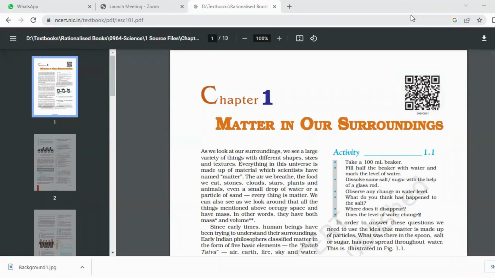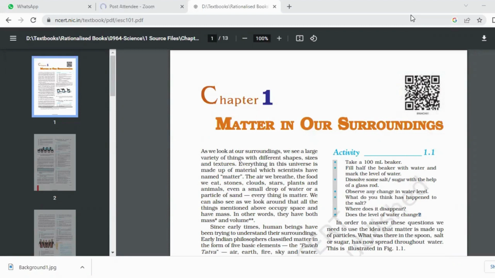In chemistry, I started with the first chapter. In your ninth class, there are just four chapters in chemistry. Generally, the first two come in the half yearly exams, the rest come in the final examinations. The first two chapters are related to each other. The first is Matter in Our Surroundings, the second is Is Matter Around Us Pure. Both are based upon matter, so that is why we started with what is matter.